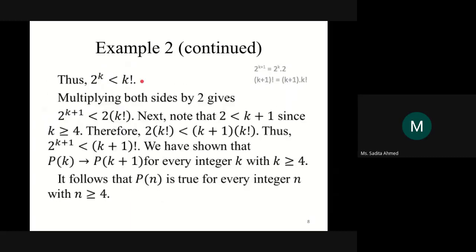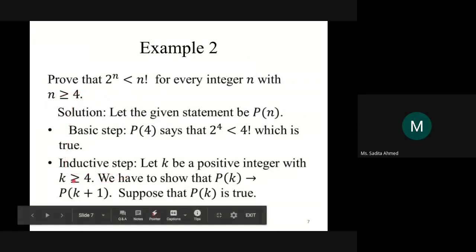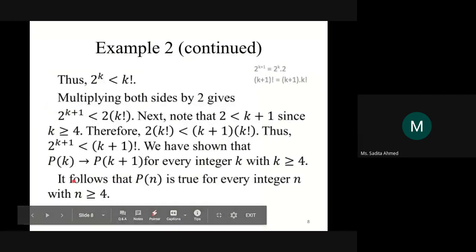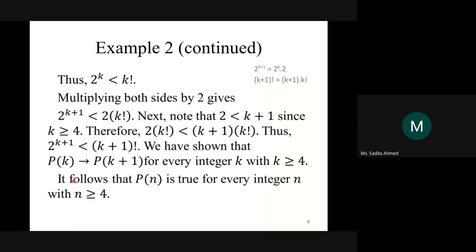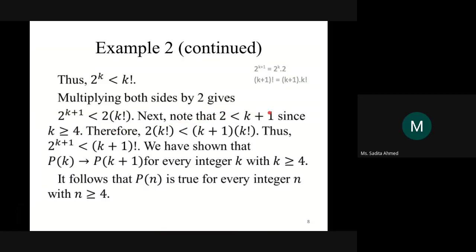Exactly. Now to do that, first remember that k will be greater than or equal to 4, all right? n will always be greater than or equal to 4, so k will also be greater than or equal to 4. So remembering that, will 2 not always be less than k plus 1? What is the lowest possible value of k? 4. So 2 is less than 5. 2 will always be less than k plus 1.